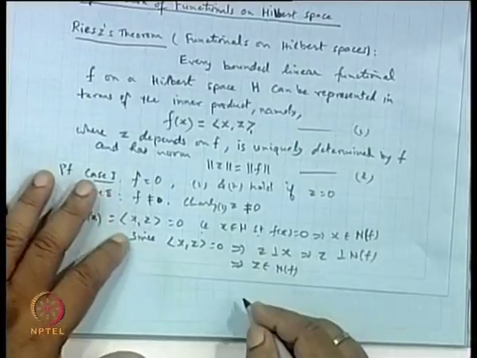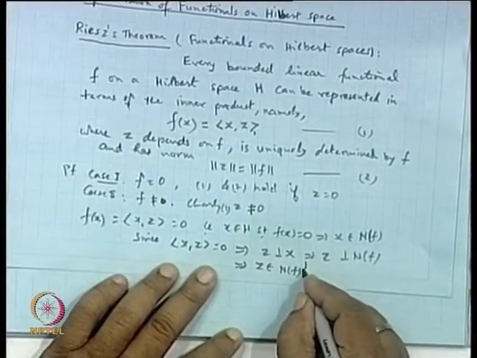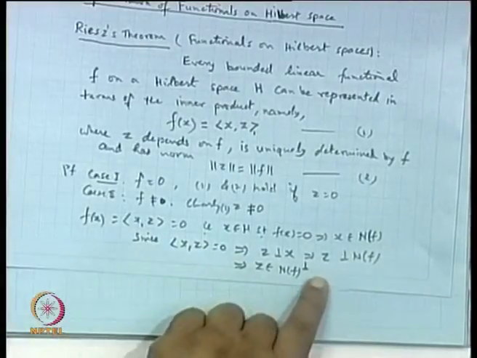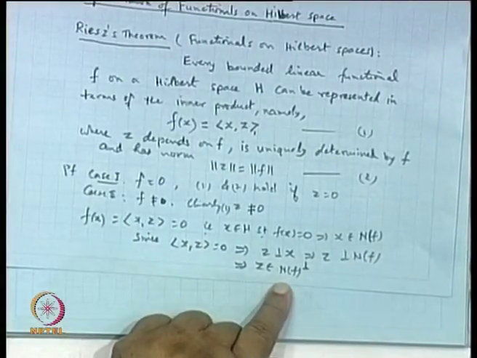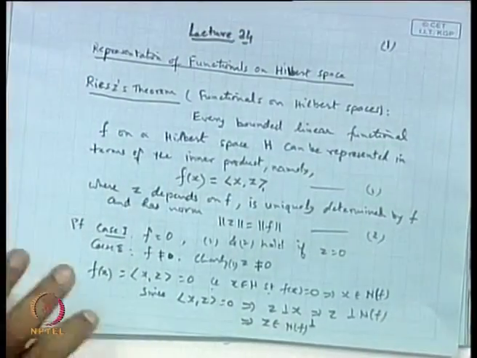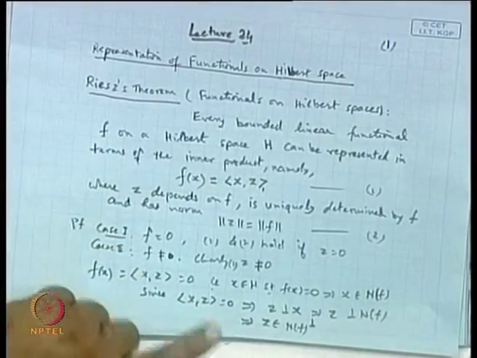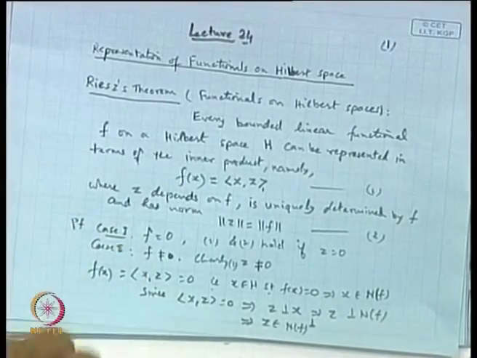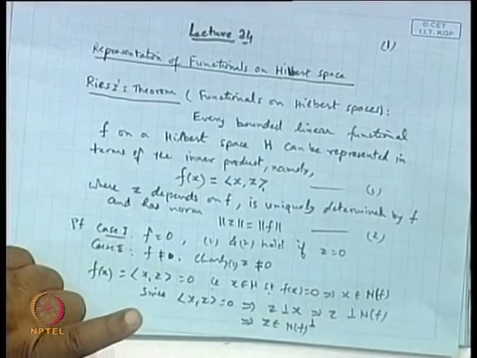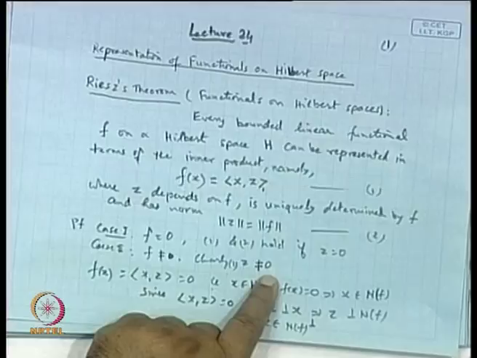I am using this symbol, N f perpendicular, to mean the orthogonal complement of N f. Okay. So, what we are basically dealing with is that when we choose f to be non-zero, then z is such that it cannot be 0. It will always be taken as a non-zero term.